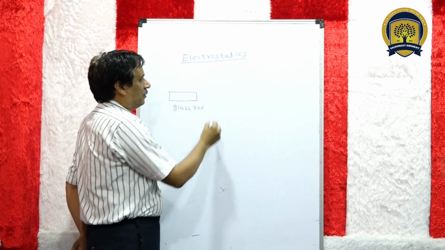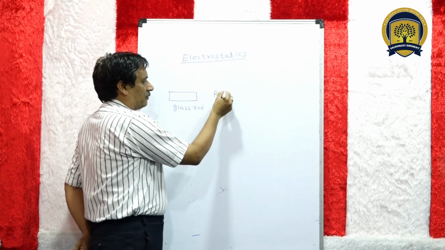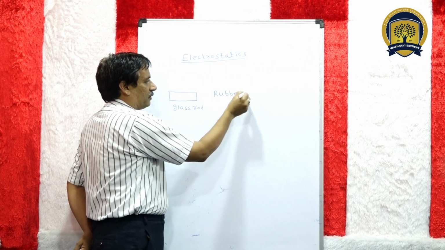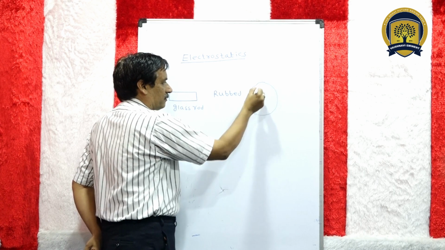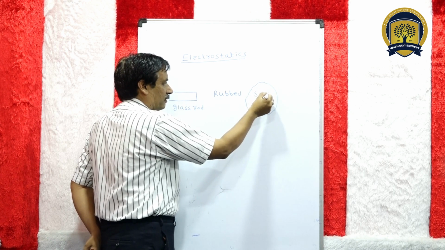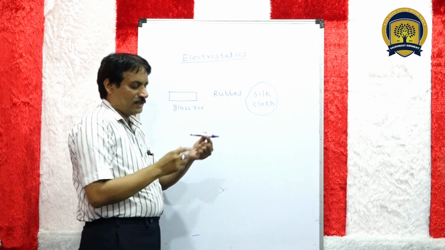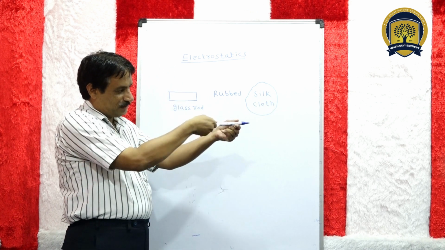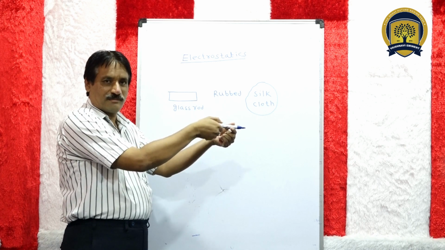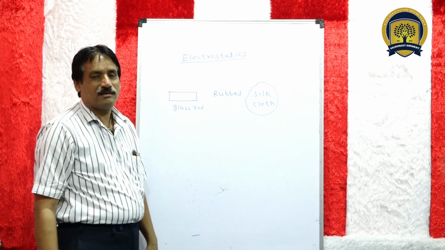This glass rod is rubbed with silk cloth. Rubbed means friction with silk cloth.